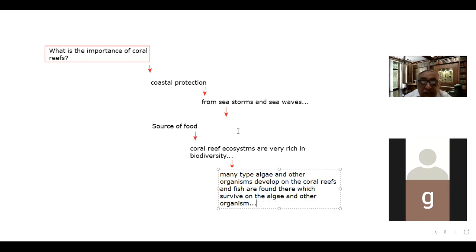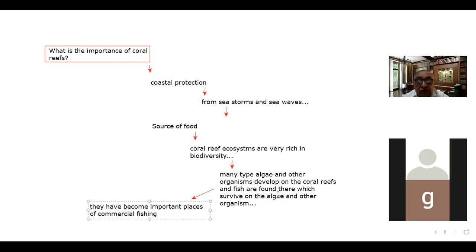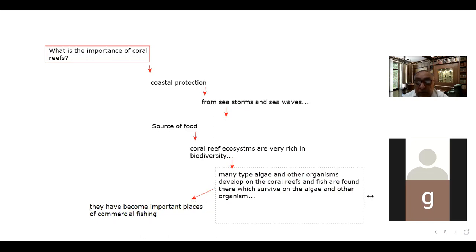So that is why, at many places, they have become important places of commercial fishing, because the fish population is found in significant numbers there. So this is the next benefit.